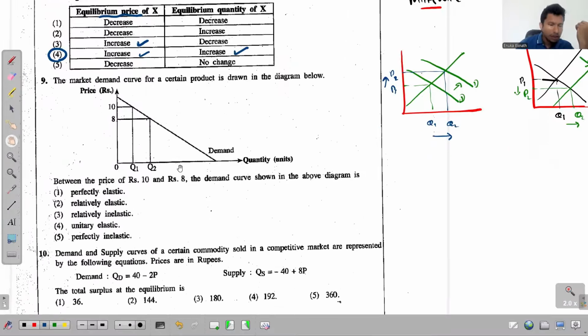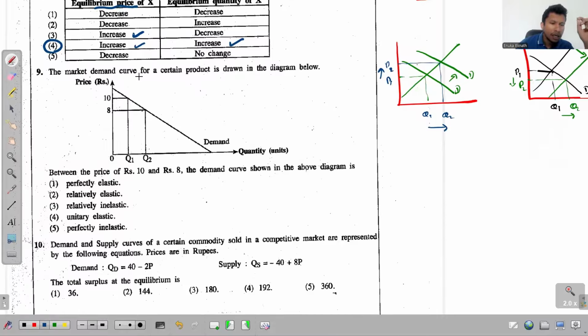Right. Ninth one, the market demand for a certain product is drawn in the diagram below. Okay, we get the demand curve, and then between the prices rupees 10 and 8, the demand curve shown in the above diagram is okay. So we just need to comment on the elasticity, and that's really easy. So this is what you need to know with regard to this thing.